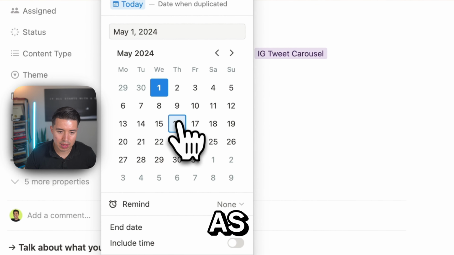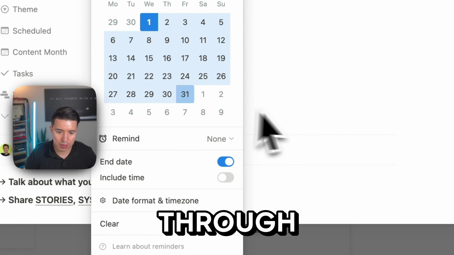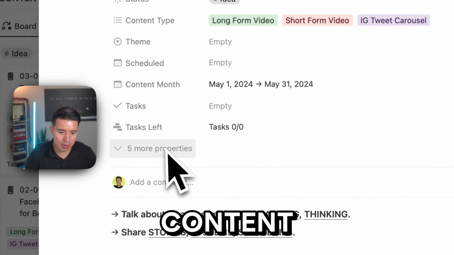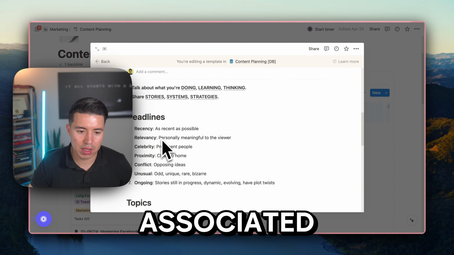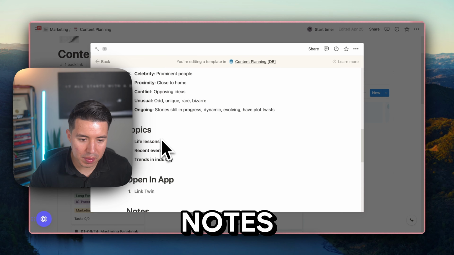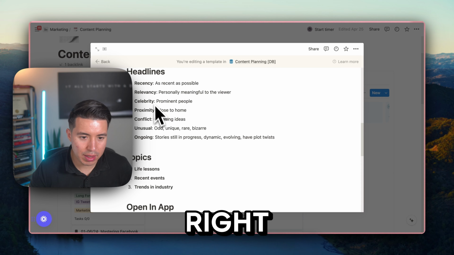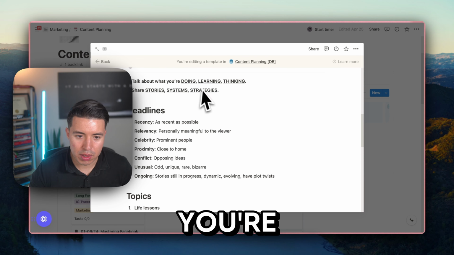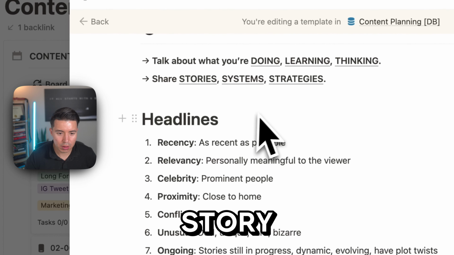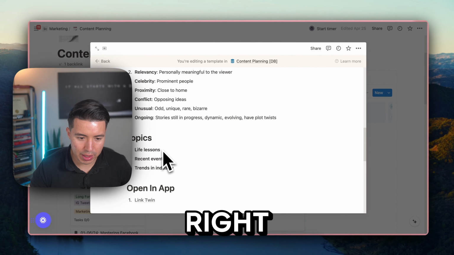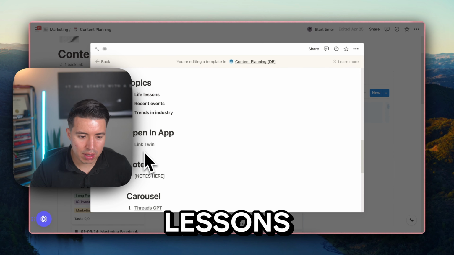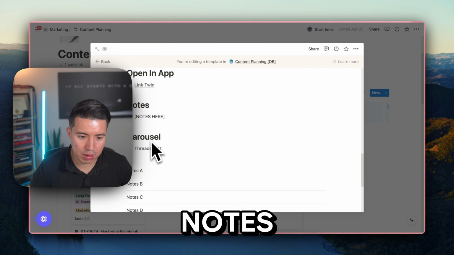This is, let's say, May. Then there's the content month and any tasks associated with it. Here I just have some notes, like talk about what you're doing, learning, thinking, share stories, systems, strategies, kind of what I'm doing right now. Topics, life lessons, trends in the industry, other apps, notes.